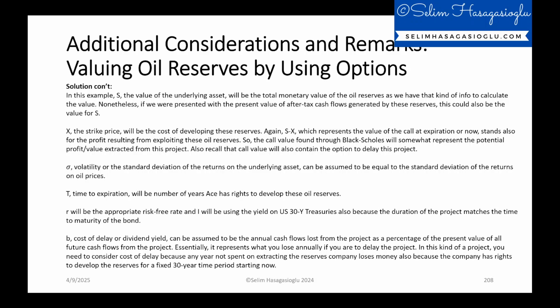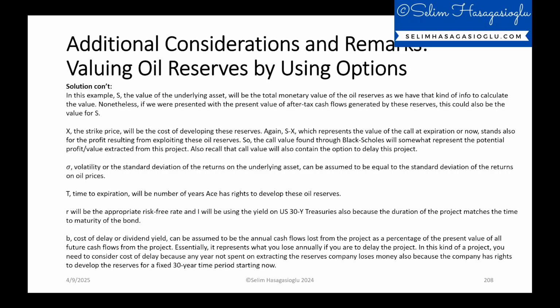And sigma, volatility, or the standard deviation of the returns on the underlying asset, can be assumed to be equal to the standard deviation of the returns on oil prices. I will show you the detailed analysis concerning how I calculated the relevant volatility value for this model. And T, capital T, remember this is time to expiration, will be the number of years Ace has the right to develop these oil reserves. It was 30 years, as you will remember. And R will be the appropriate risk-free rate, and I will be using the yield on US 10-year treasuries, also because the duration of the project matches the time to maturity of the bond.